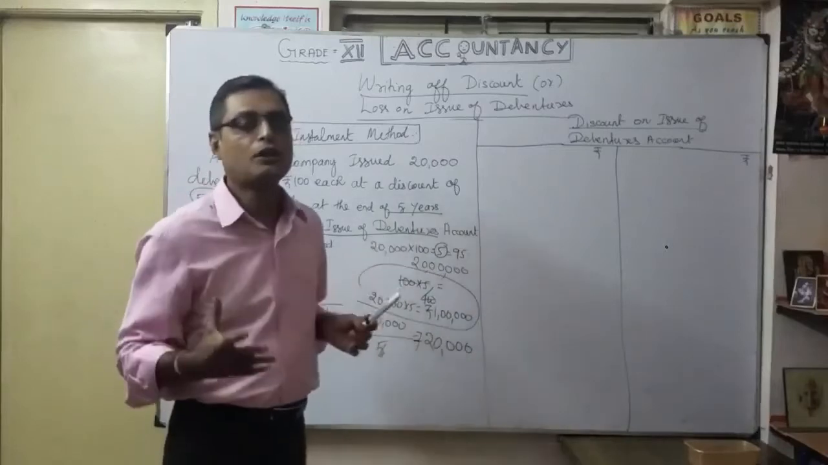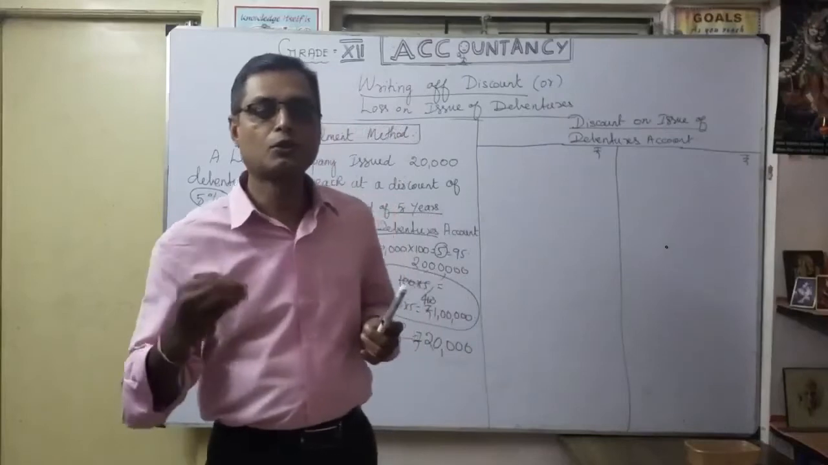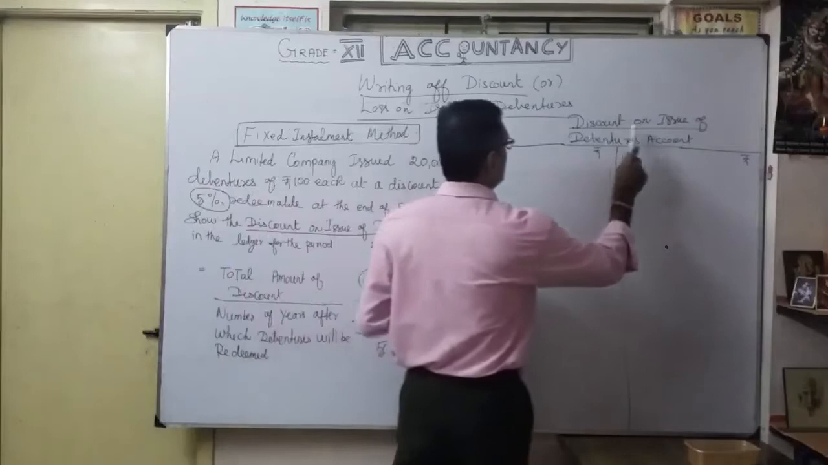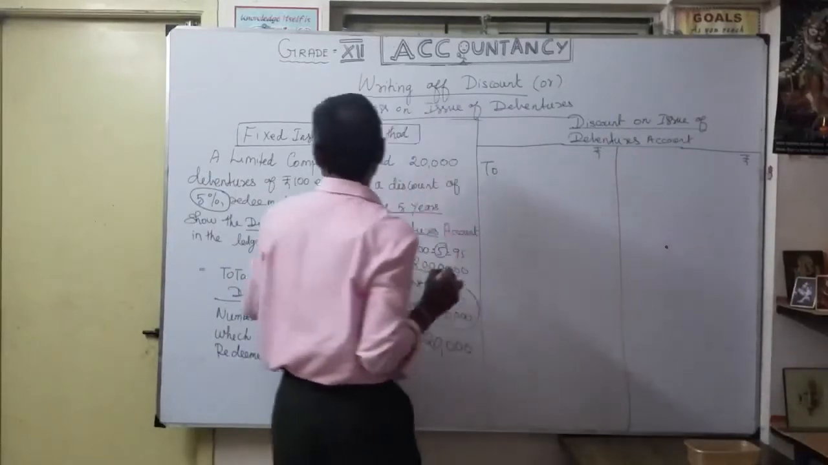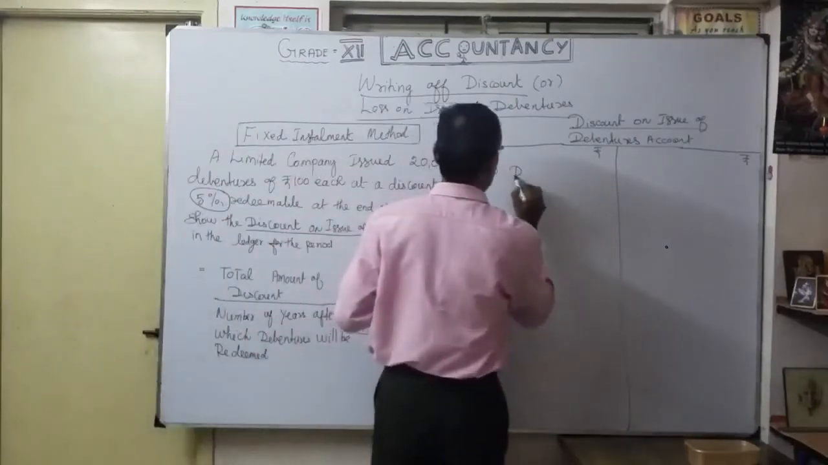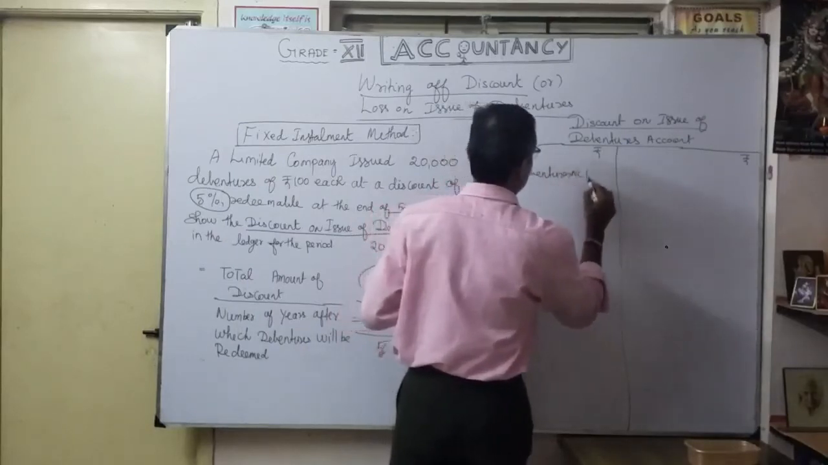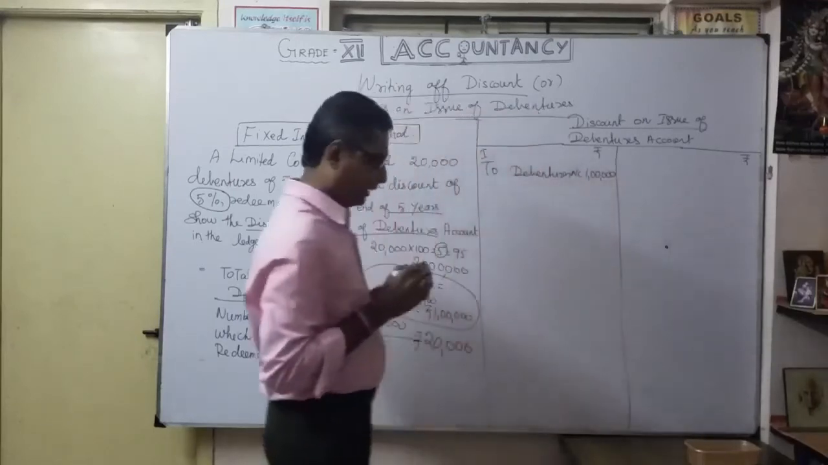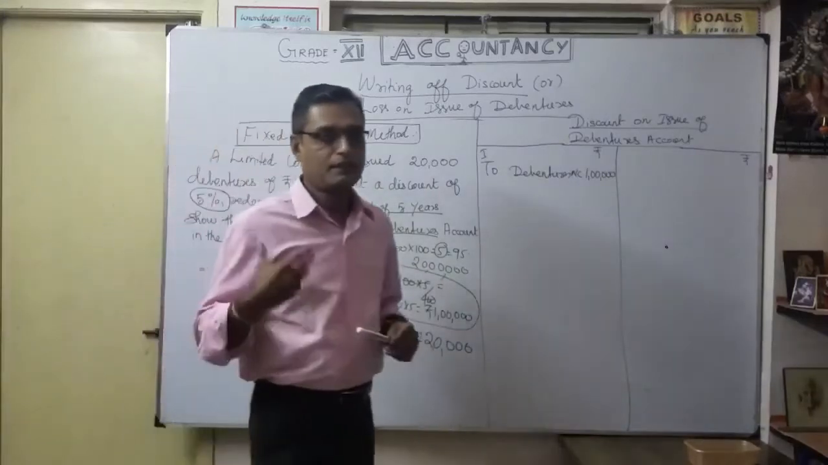So you already know what a journal entry is. Discount on issue of debenture is debited, only. How much are they losing? 1 lakh. So discount on issue of debentures account debit, to debentures account, 1 lakh. This is the first year. So how much am I going to write off? Only 20,000.